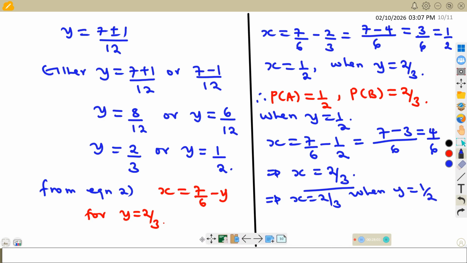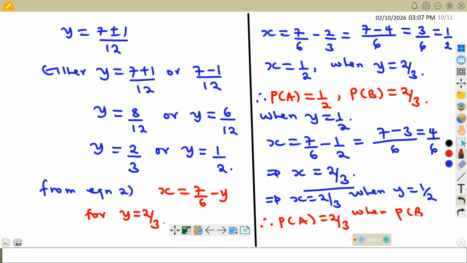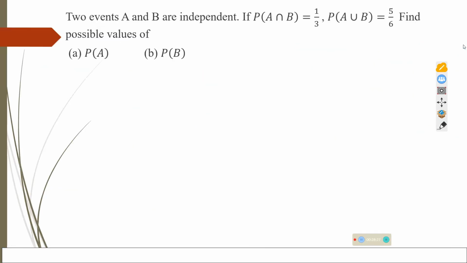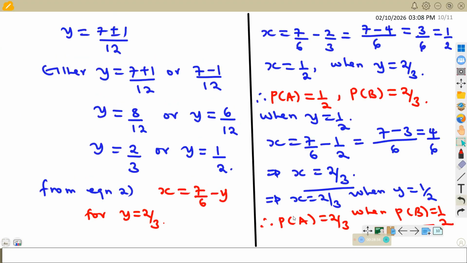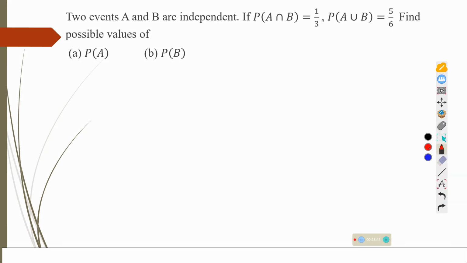So what does this one also imply? This therefore implies that probability of A is 2 out of 3 when probability of B is a half. So from there, it means we shall be able to get the possible values of probability of A. So the possible values of probability of A will be a half and 2 out of 3.